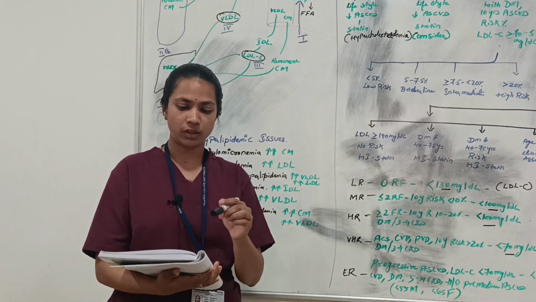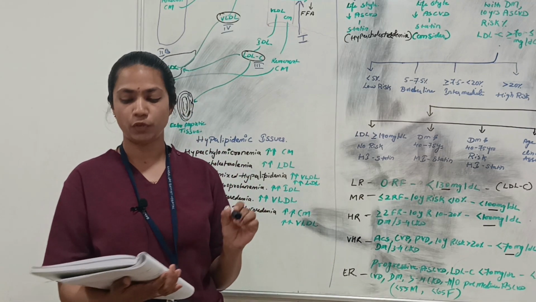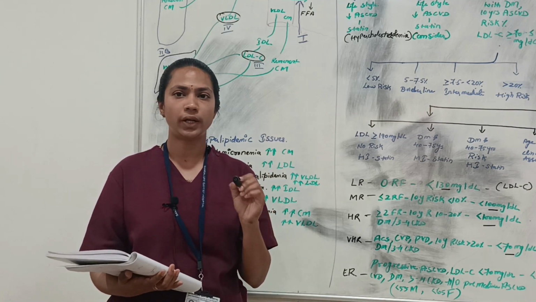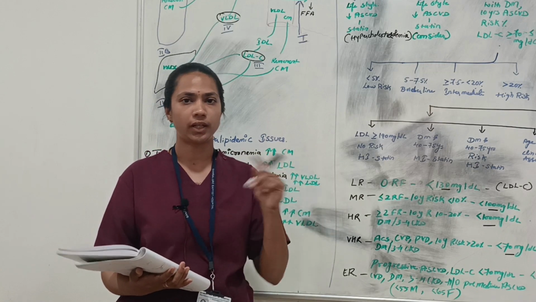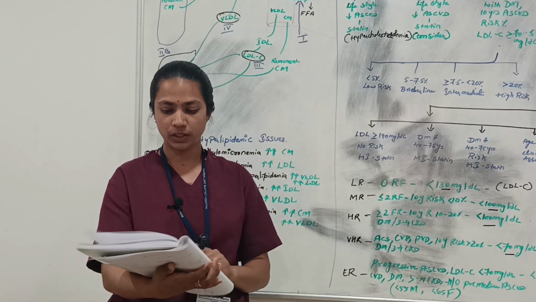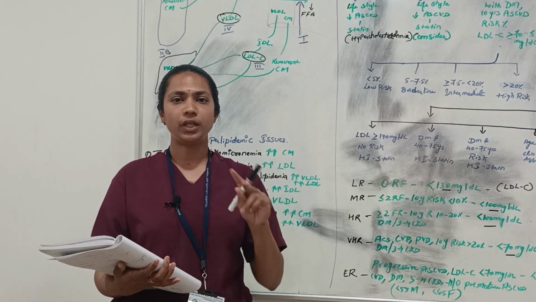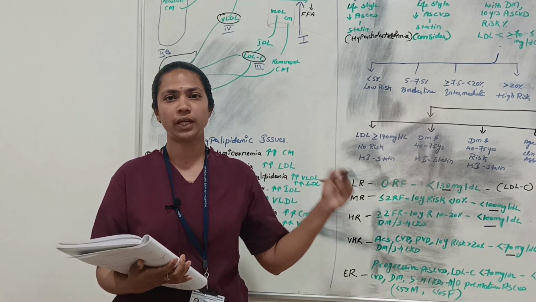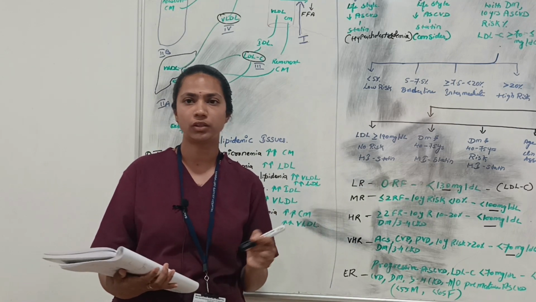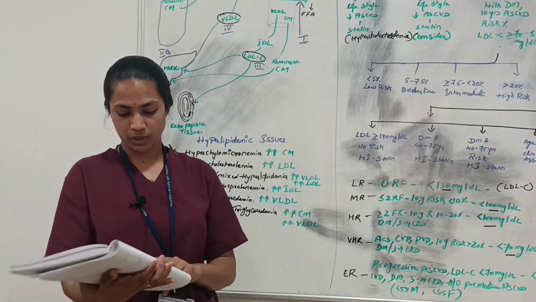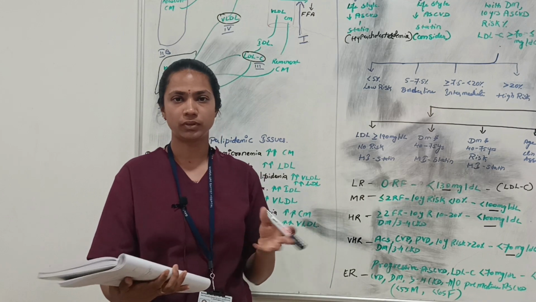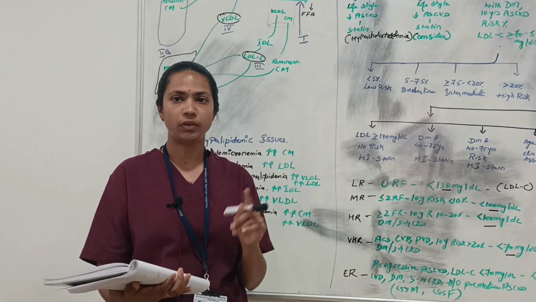And the doses of the fibrates: fenofibrate is around 48 to 145 mg, given once daily, and gemfibrozil is 600 mg, divided as BD dosing. Niacin comes in 250 mg, which can be given twice or once based on the LDL and triglyceride levels. Statins are contraindicated in pregnancy, but I didn't find a particular reason for that. And the ezetimibe dose is 10 mg, given once daily.